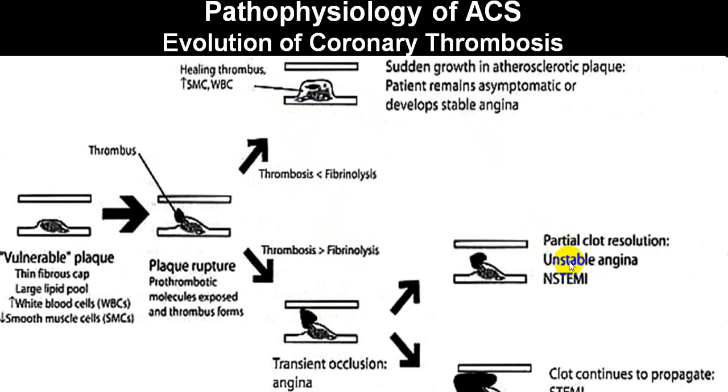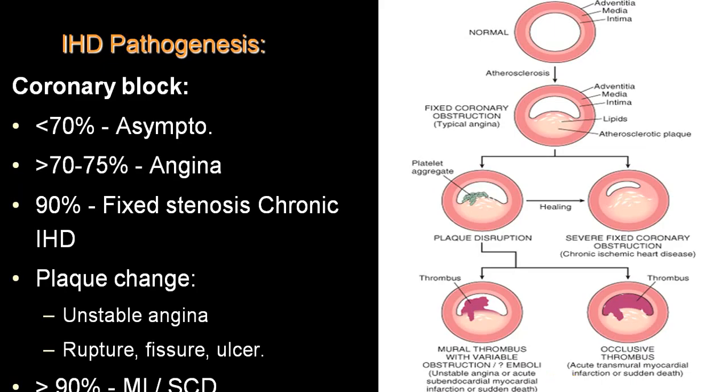But if there is a partial occlusion, it may give rise to unstable angina or non-STEMI. Complete occlusion will give rise to STEMI. Very simple. Partial occlusion will give rise to unstable angina or non-STEMI, and complete occlusion will give rise to STEMI. So 70% of the time it is asymptomatic, or if there is more than 75% occlusion, usually stable angina, and if there is a fixed stenosis, by and large it gives rise to stable angina.